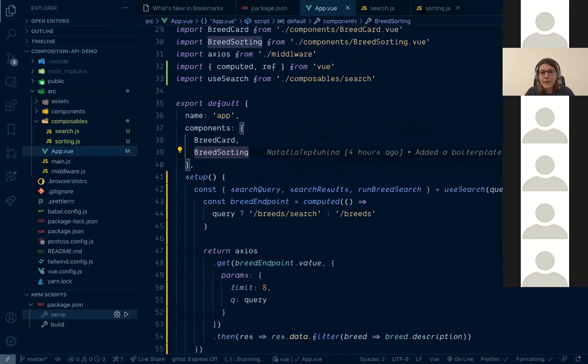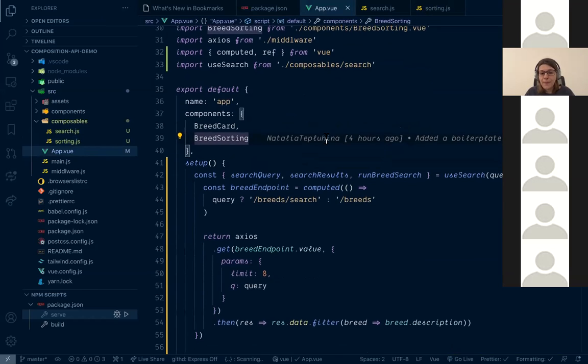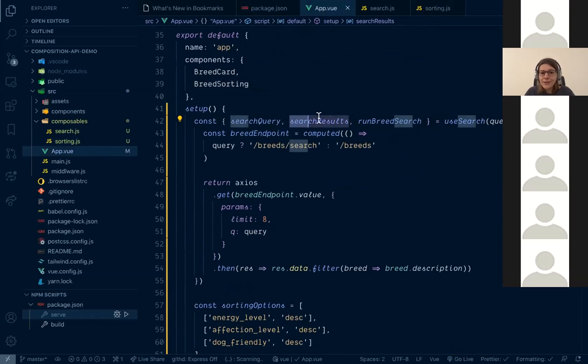So why will items be a value? Because we would need search results passed as a property, passed as an argument of the sorting.js. But we also need to track any single change to search results. So we will be passing not search results, but computed based on it. We can actually pass search results on its own, and you will see that it's not calculating things when we change search.